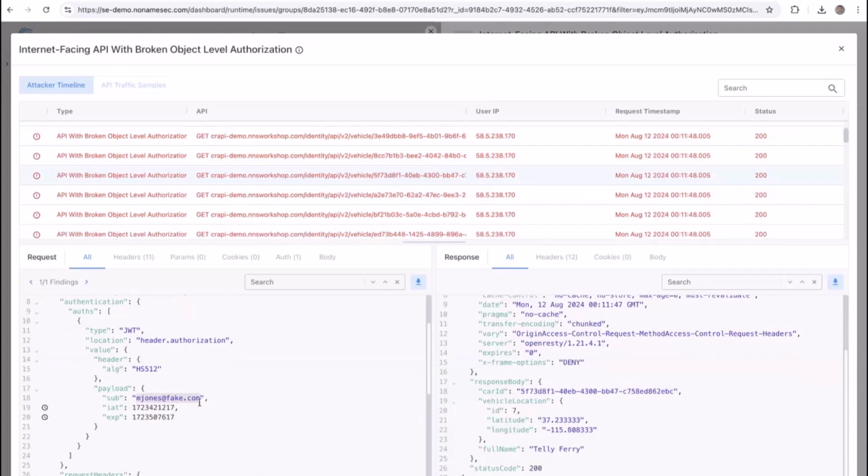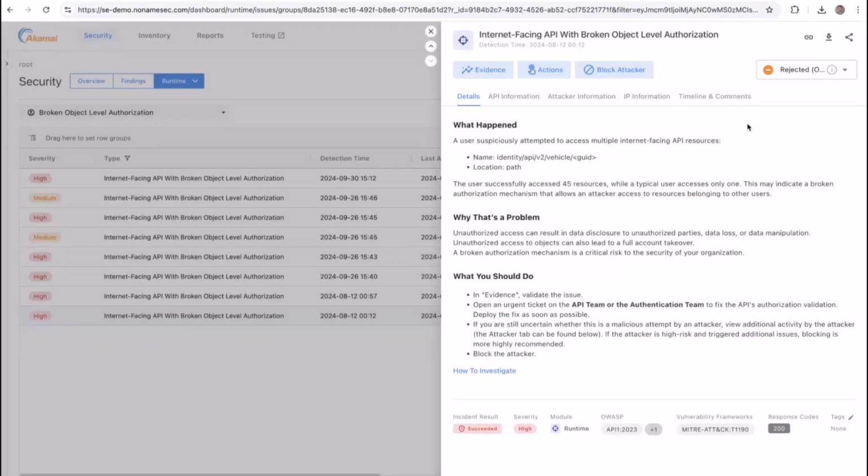The user is authenticated, but the authorization is broken because no one is checking that mjones@fake.com is only able to access his own vehicle location. So this is an example of BOLA, and this attack cannot be detected by a web application firewall or an API gateway because it exploits a business logic flaw. It takes machine learning to create this behavior baseline, understand that users are accessing one or two vehicles, but this user successfully accessed many different vehicles.